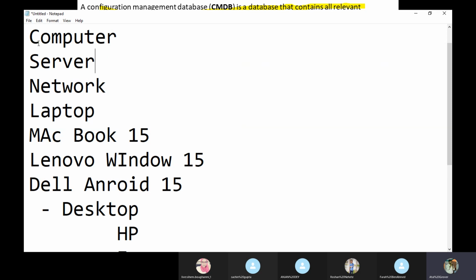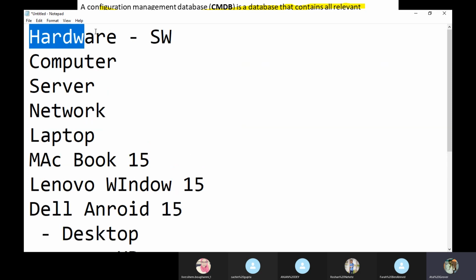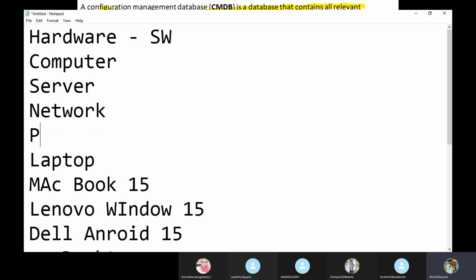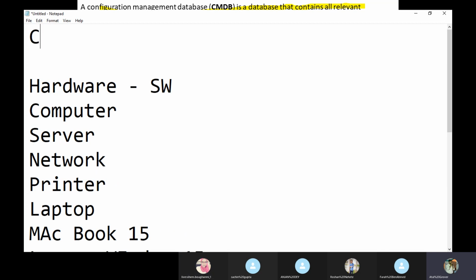First, it is a hardware or a software. If it is hardware, what type of hardware is it? It is a server, computer, or network. You say it's a computer. What type of computer is it? It is a laptop or desktop or printer. Even though printer is a separate class for me here. Yes, it is a separate class.